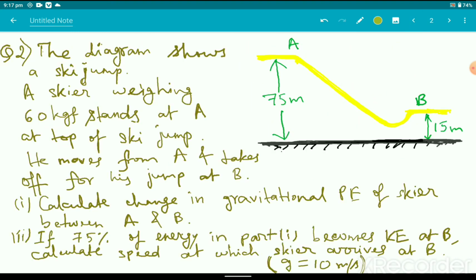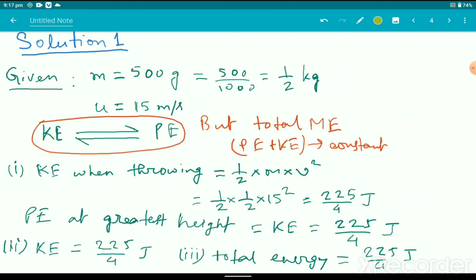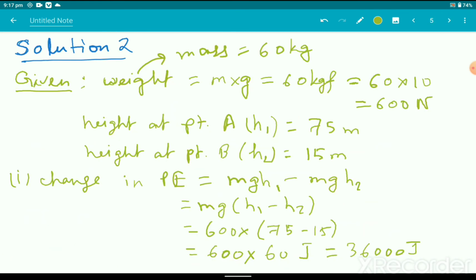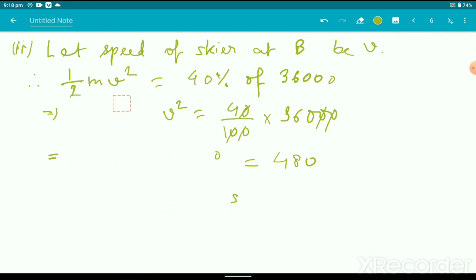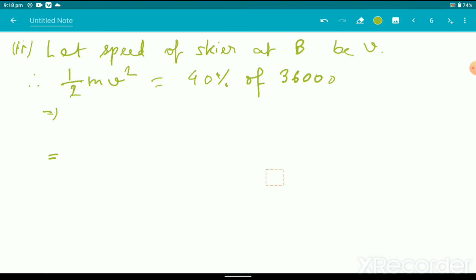Okay, fine. Oh, sorry, I made a mistake. The energy conversion is 75%. Sorry. So here is one mistake. So it should be 75%. If I consider it to be 75%, then the answer will come a little bit different. The energy conversion is 75%.